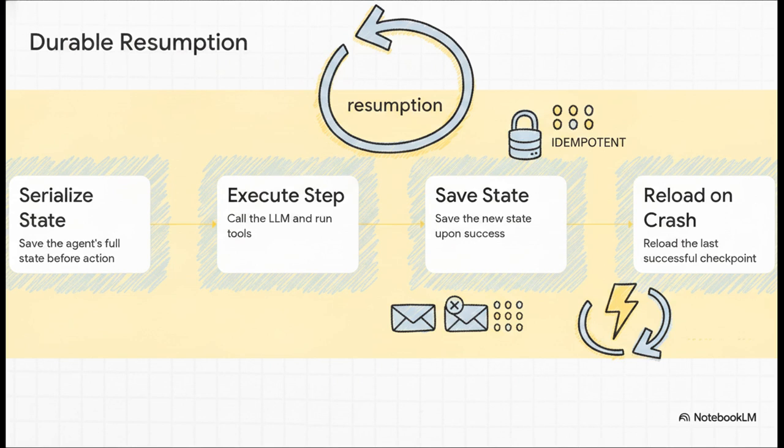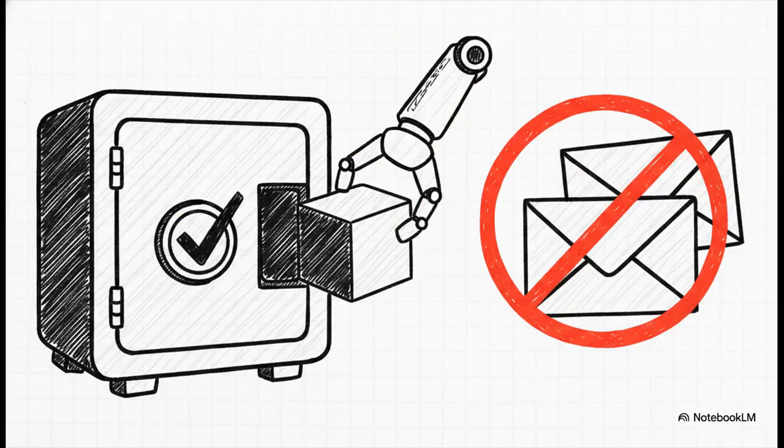Before each step, the agent's full state is serialized. Step succeeds, the checkpoint is updated. Crash happens, just reload. And crucially, this has to be idempotent. You need strict deduplication keys so that if your agent crashes right after sending an email to a client, reloading the checkpoint doesn't cause it to send that exact same email a second time. Frameworks like LangGraph are actively leveraging tools like Redis to physically store these checkpoints and conversation caches. That's what actually prevents those duplicate API calls when a system resumes.